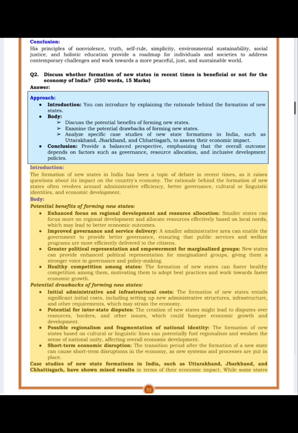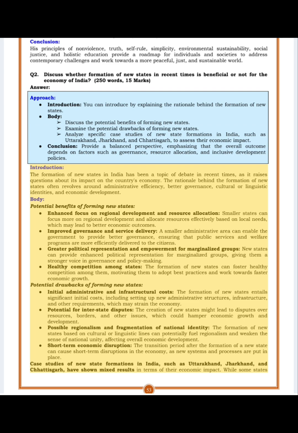Introduction. The formation of new states in India has been a topic of debate in recent times, as it raises questions about its impact on the country's economy. The rationale behind the formation of new states often revolves around administrative efficiency, better governance, cultural or linguistic identities, and economic development. Body. Potential benefits of forming new states. Enhanced focus on regional development and resource allocation.